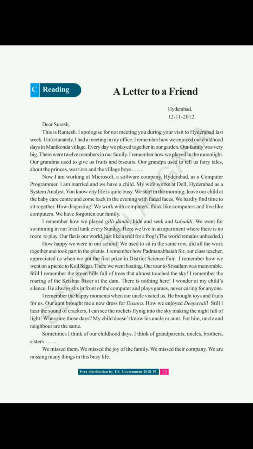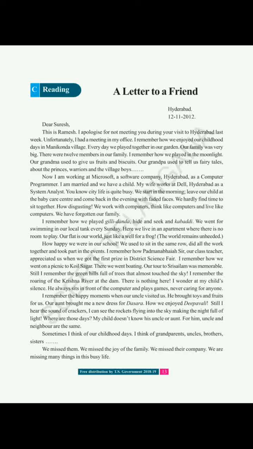And where did they used to play? They used to play in the moonlight. And what did their grandmother used to give them? She used to give them fruits and biscuits. Our grandpa used to tell us fairy tales about the princess, warriors, and the village boys. Okay? Their grandmother used to give biscuits and fruits, and his grandpa used to tell them fairy tales about the princess, warriors, and the village boys. Okay, now he is recalling everything.